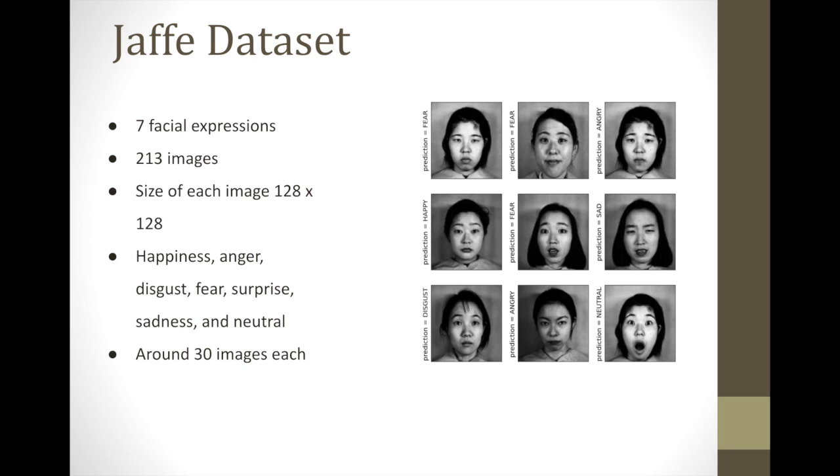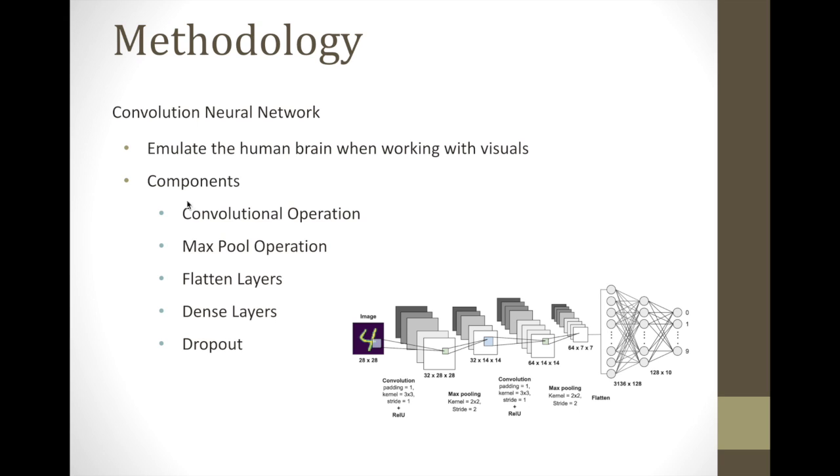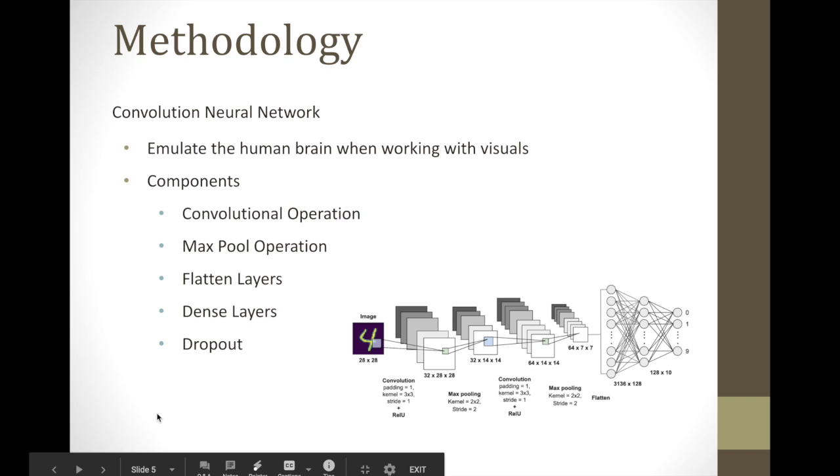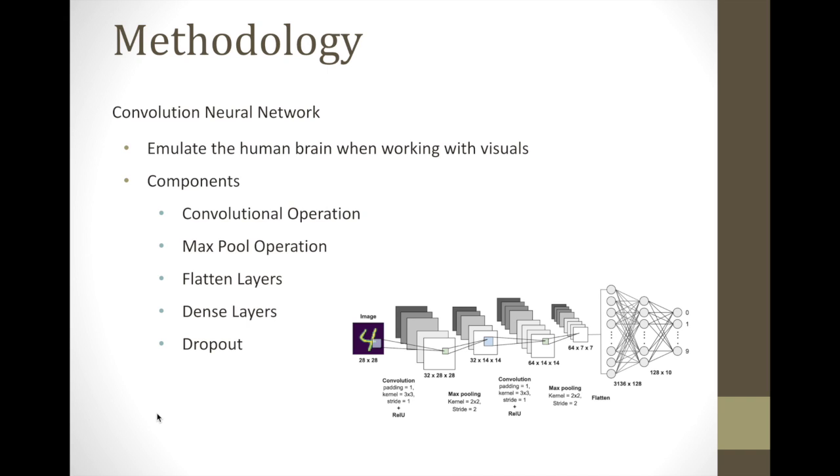The dataset we used for this was the JAFFE dataset, which consists of 7 facial expressions, namely happiness, anger, disgust, fear, surprise, sadness, and neutral. The size of each image was 128 by 128, with 213 images in total, around 30 images for each expression. The network we used was the convolutional neural network, which emulates the human brain to predict the emotion. The main components were the convolution operation, max pooling operation, flatten layers, dense layers, and dropout, which we used in our network.